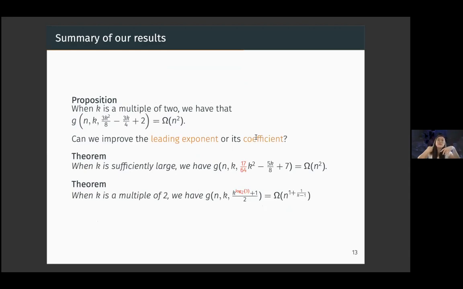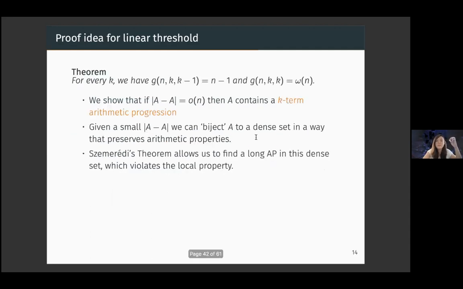So what we have shown is that we can improve 3/8 to 17/64. And in the case of improving the exponent, we didn't manage to find the exact quadratic boundary. We found something that's much weaker, of the form exponent 1 plus 1 over k minus 1. But we managed to lower the exponent from k squared to k to the log base 2 of 3.